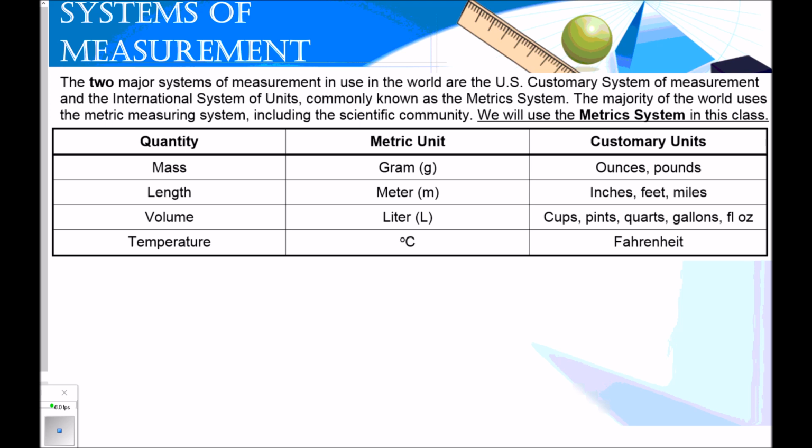Okay, so when measuring mass, in this class, we're going to use grams. You're more familiar and comfortable with things like pounds and ounces, which is the customary system. For length, in this class, we're going to use meters. For volume, we're going to use liters. And for temperature, we're going to use degrees Celsius.